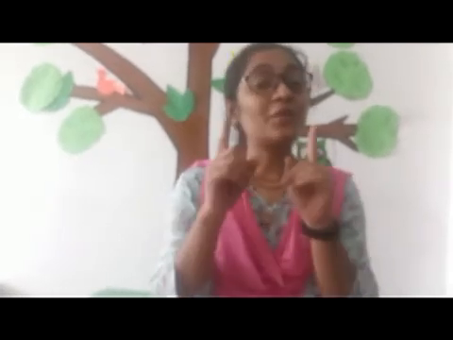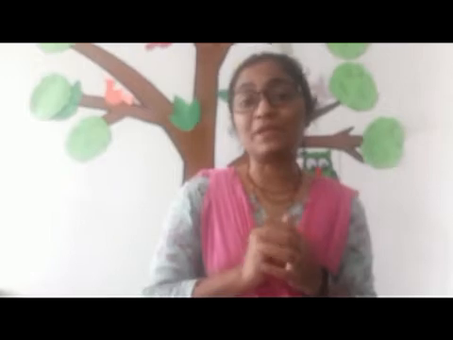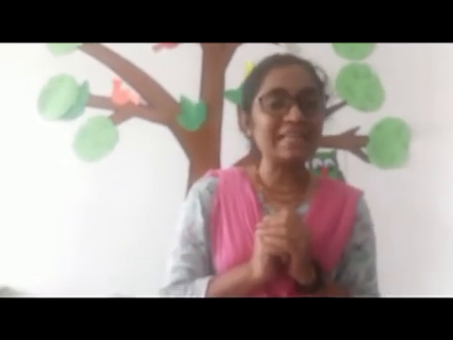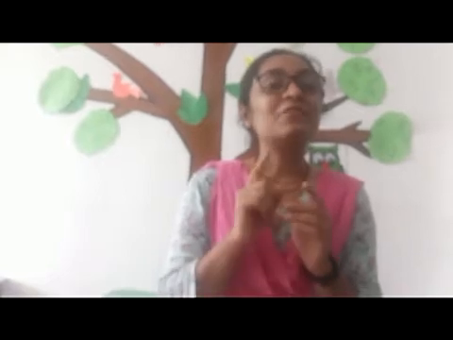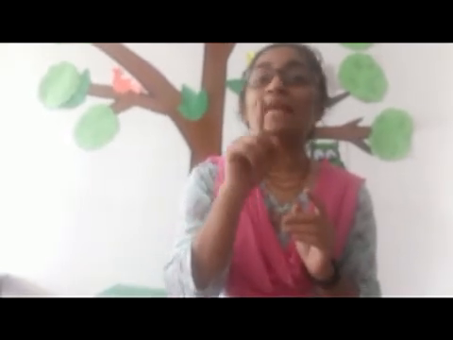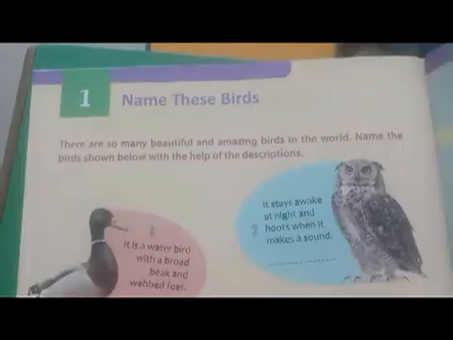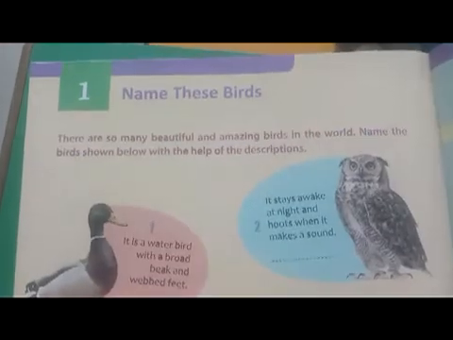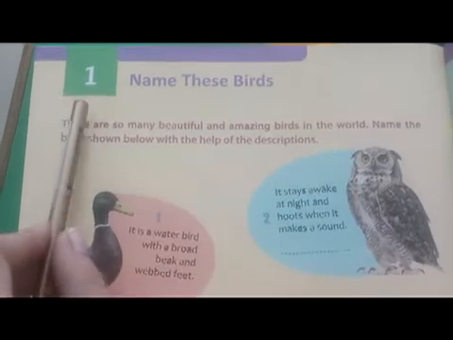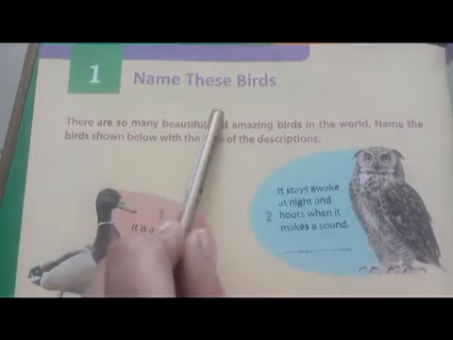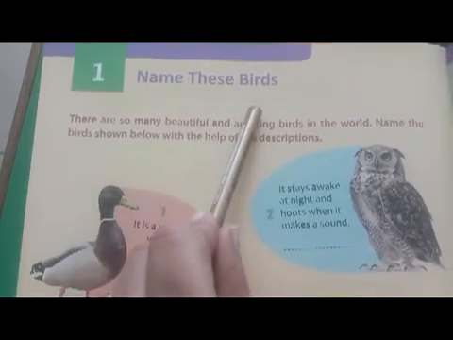So children, we are going to study the first chapter about birds in your GK textbook, and that is the first chapter, Name These Birds. Look at the textbook. Chapter 1 is Name These Birds.